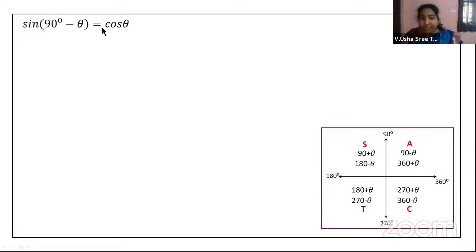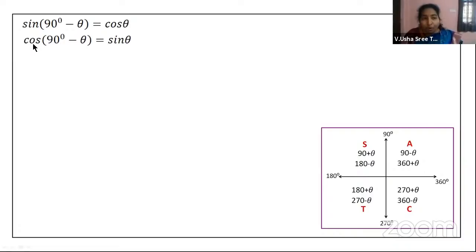That's why you're getting a positive value over here. 90 can be taken as 1 into 90. 1 is an odd number. Whenever you have an odd multiple of 90, then the co-function of the function you are taking will be in the answer. That means this is sine, right? So cosine will be in your answer. All right. Now let us see one more. Cos of 90 minus theta, as I was mentioning, 90 minus theta is in the first quadrant, so a positive value. Here you have cosine.